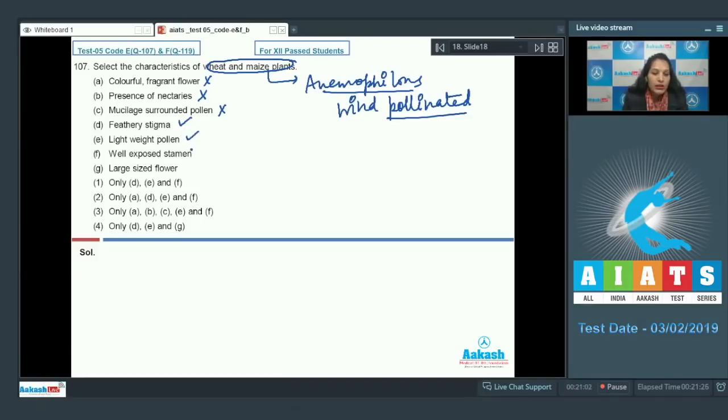Lightweight pollen, yes, it is also a requirement for wind pollinated plants. If pollen grains are lightweighted, they can be easily carried by air currents. Well exposed stamen, yes, it is also a requirement. Why? Because if the stamens are well exposed, the pollen grains will be easily disposed. G. Large sized flowers, no, the flowers are small. In fact, they are packed into inflorescence. So the features of wheat and maize plants should be D, E and F. So the correct option for the given question is option number 1. Let's move to the next question.